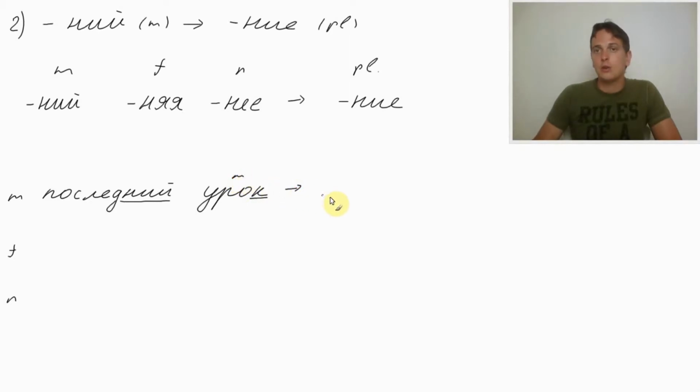How would we say the plural of lesson? Lessons in Russian. We've got a masculine word ending in a consonant. Basically we end it with и. We add и. Уроки. So урок becomes уроки. It's kind of an easy rule. You just need to go back to the section on plural of nouns and repeat it, and you will understand where this и is coming from.